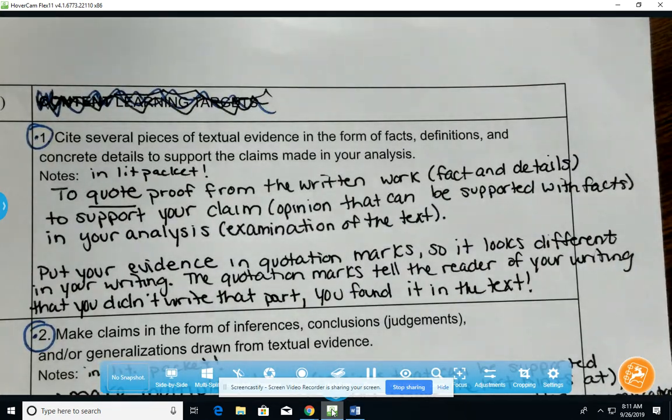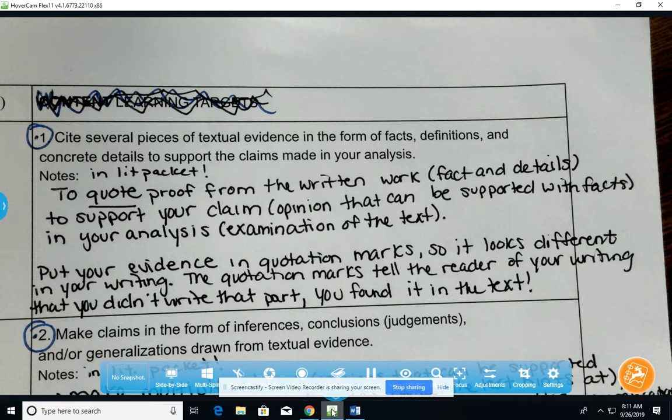First one we're going to address is learning target number 1, which is to cite several pieces of text evidence in the form of facts, definitions, and concrete details to support the claims made in your analysis. This one is also in the lit packet, but basically in our own words, that means to quote proof from the written work in the form of facts and details from whatever you're reading to support the claim that you're making or the opinion that can be supported with facts in your analysis, which is your examination of the